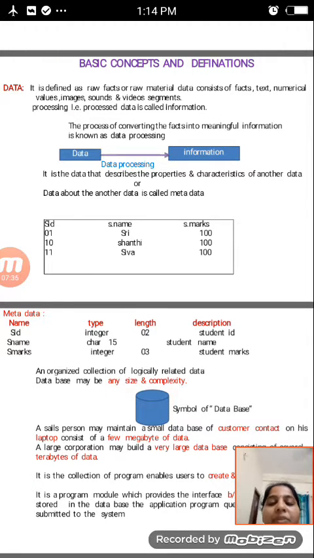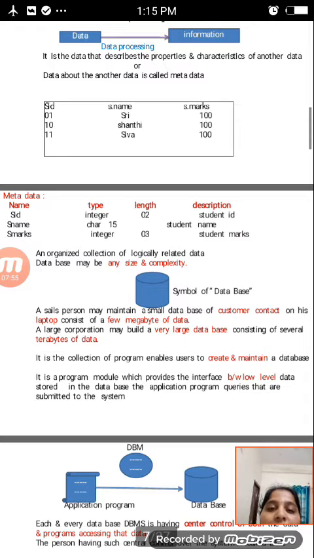For example, take a student ID list, a student name list, and a student marks list. Student IDs are some numbers, student names are names, and then student marks. This is data only. What is metadata?